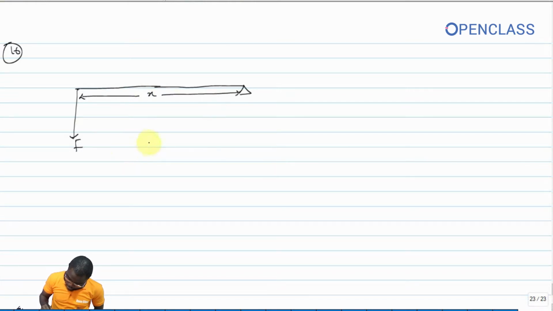So the moment here is force times distance. Let me write it in full. Force times distance, perpendicular distance.